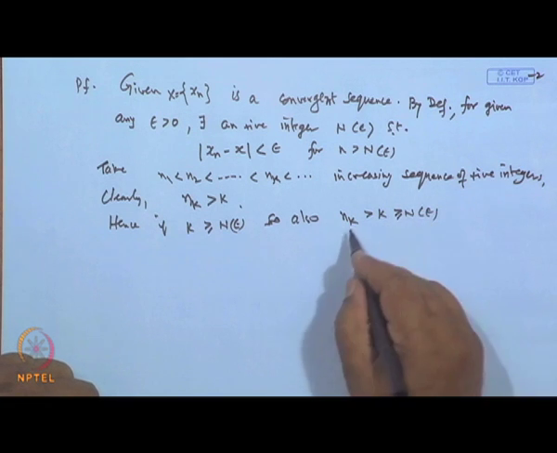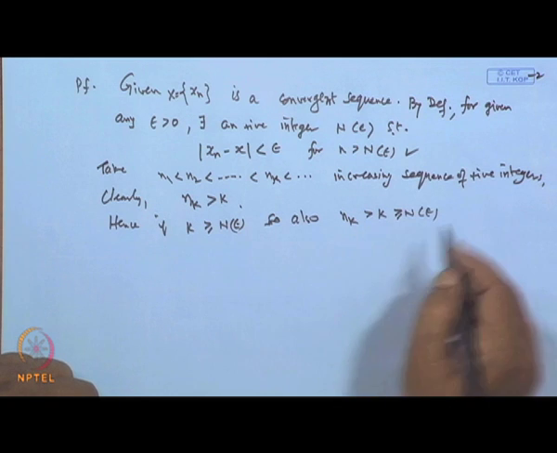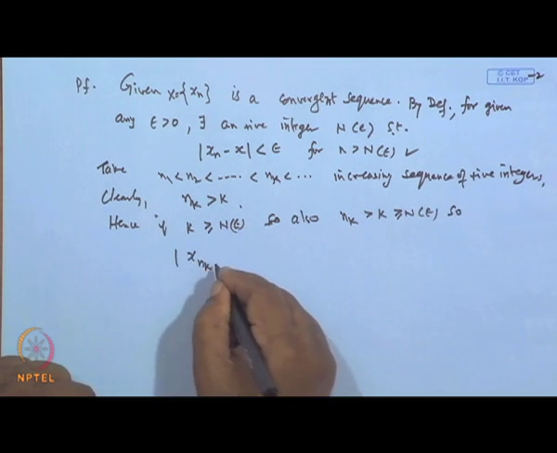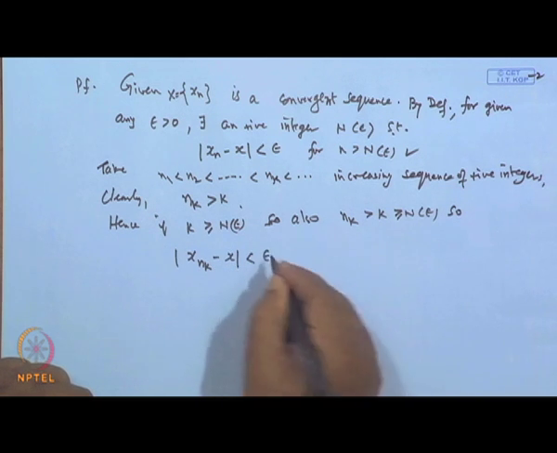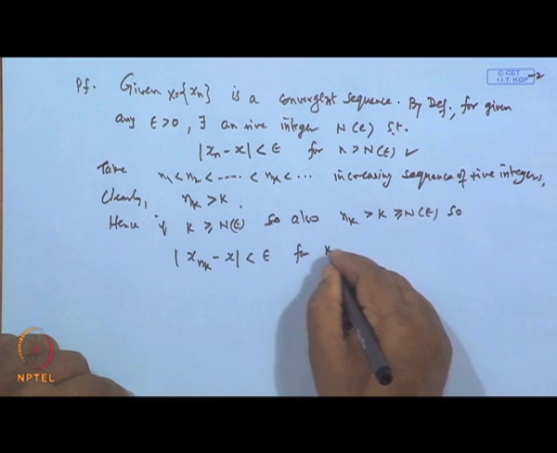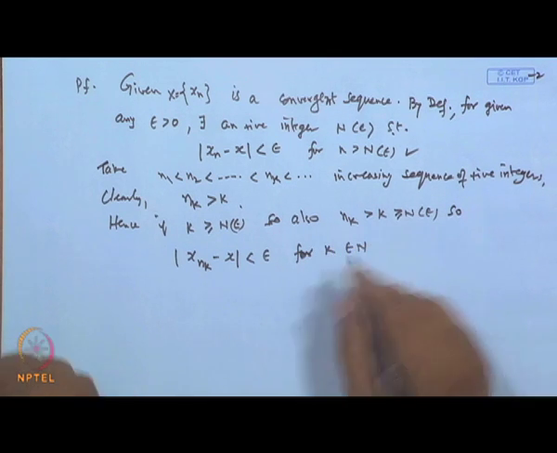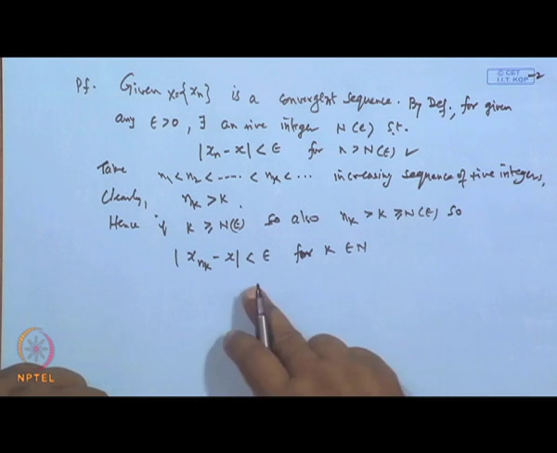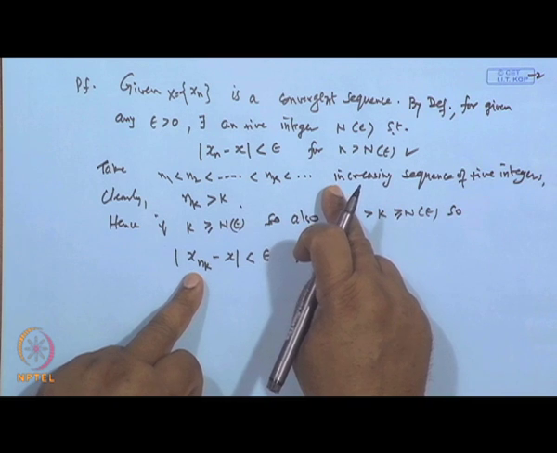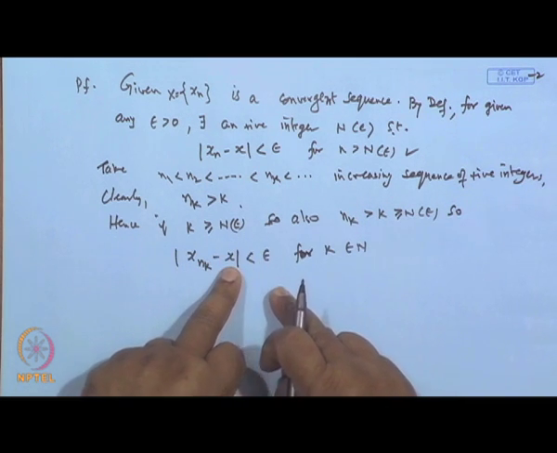Therefore, for these n k's, this result is true. So, we get mod of x n k minus x is less than epsilon for all k belonging to the natural numbers N. This is true, and n 1, n 2, and so on satisfy these conditions also, which we have shown.